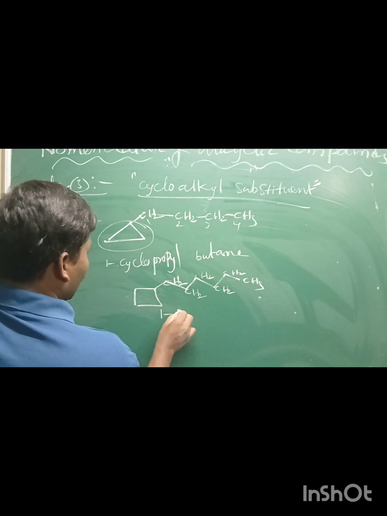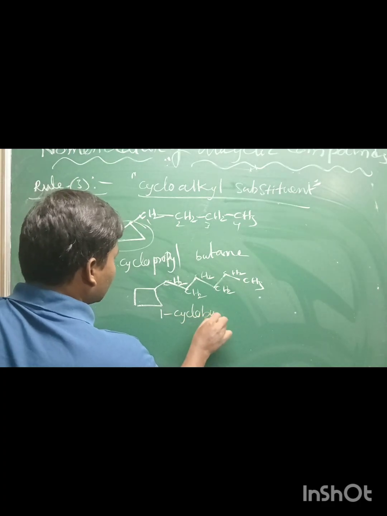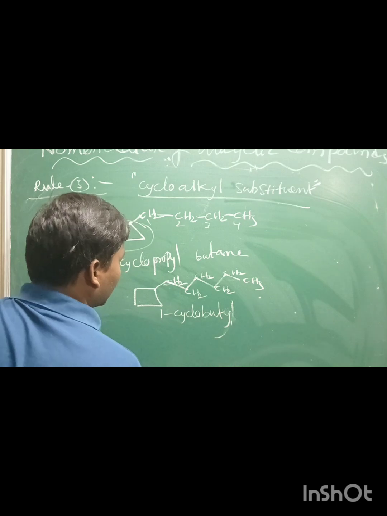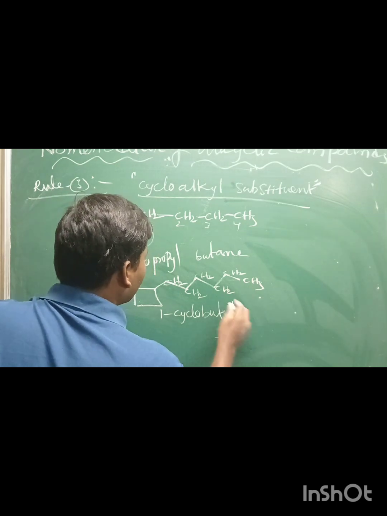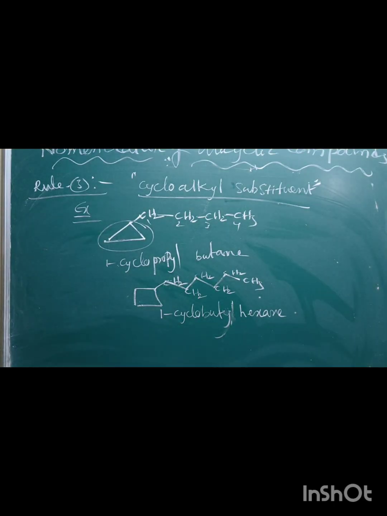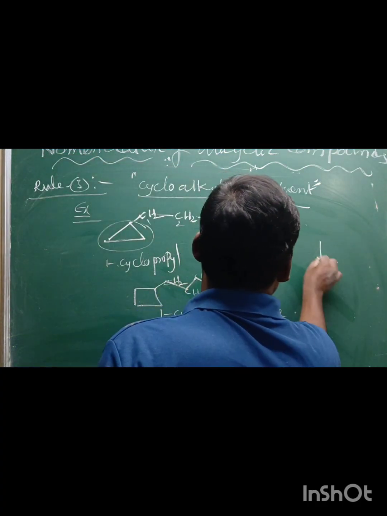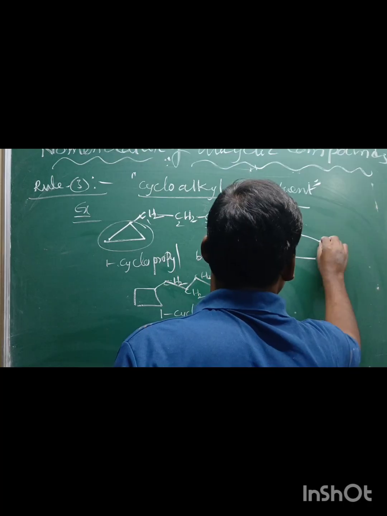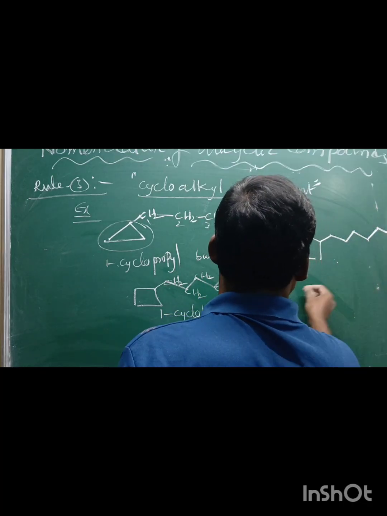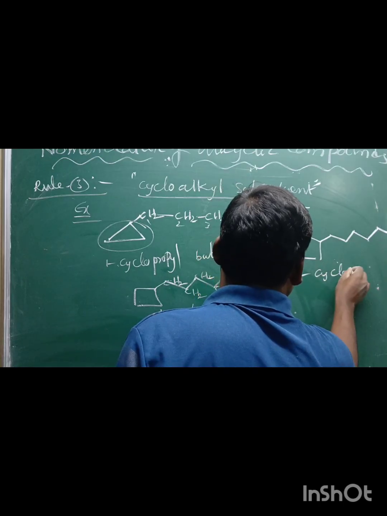That means 1 cyclobutyl hexane. I hope it is clear. Third one, or if you take a 5-member ring, 1, 2, 3, 4, 5, 6. 1 cyclopentyl hexane.